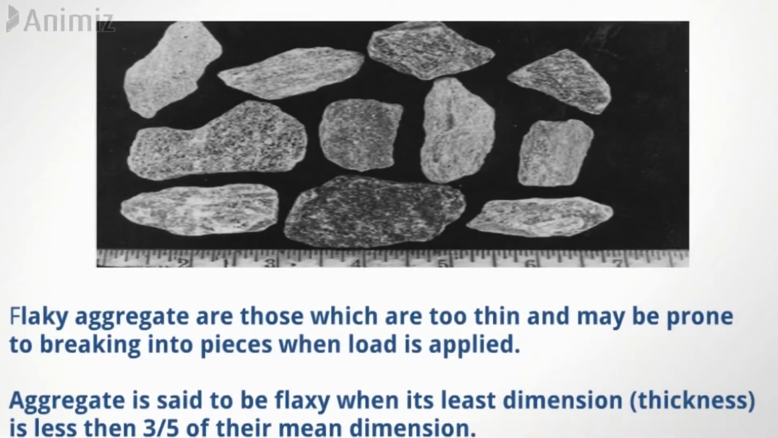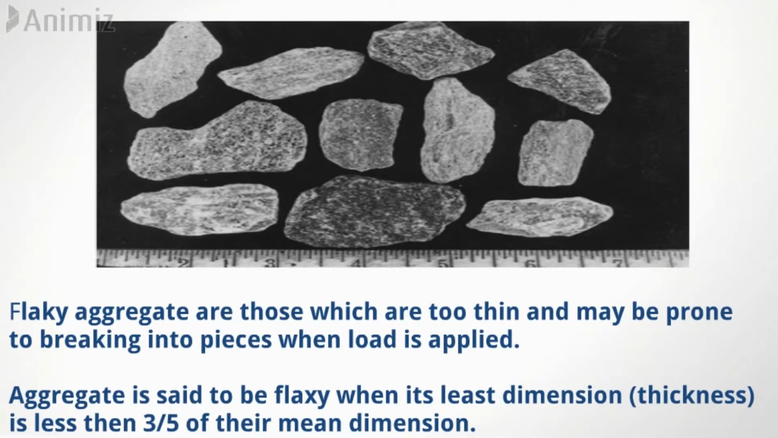Flaky aggregate are those which are too thin and may be prone to break into pieces when load is applied. Aggregate is said to be flaky when its least dimension, that is thickness, is less than 3/5 times of their mean dimension.